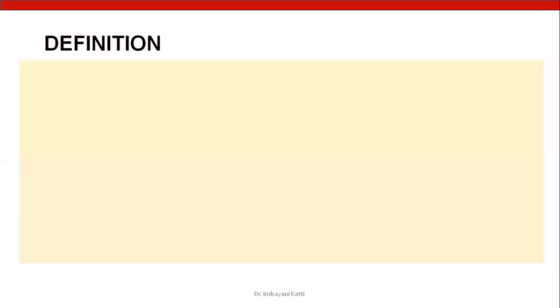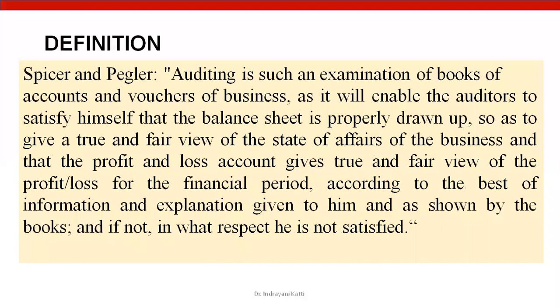Now let's move on to the definition of auditing. Spicer and Pegler defined auditing as such an examination of books of accounts and vouchers of a business as will enable the auditor to satisfy himself that the balance sheet is properly drawn up. Look at this: auditing is an examination of books of accounts and vouchers. Vouchers are the documentary evidences.